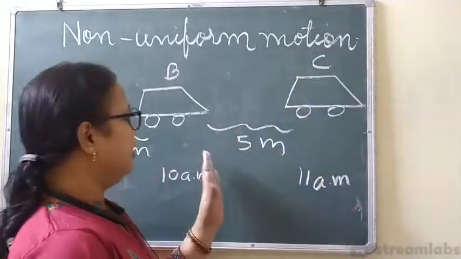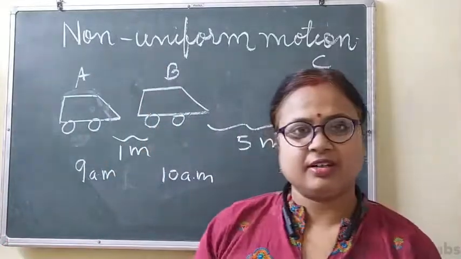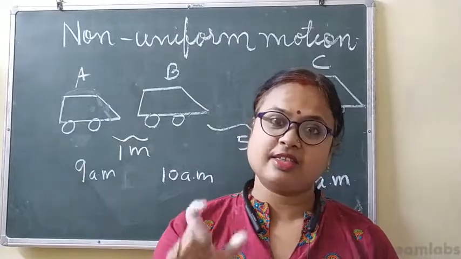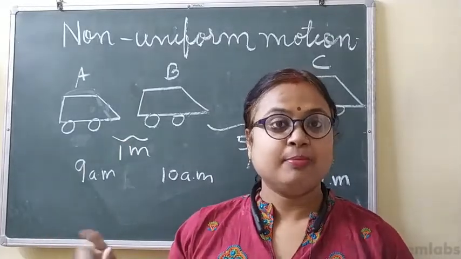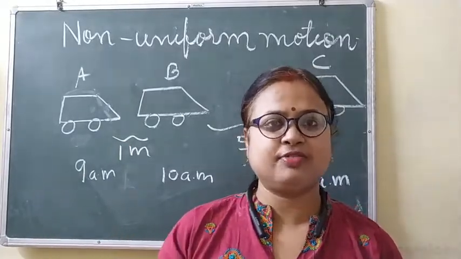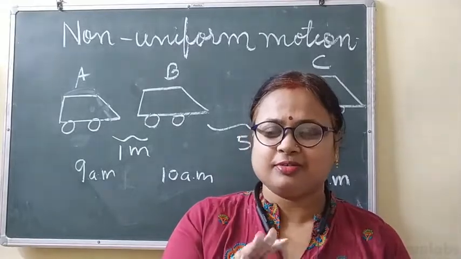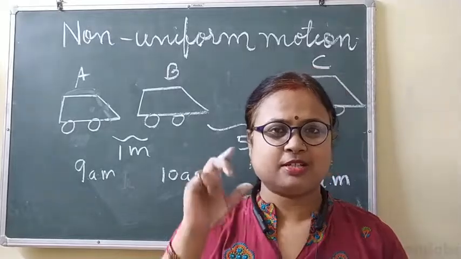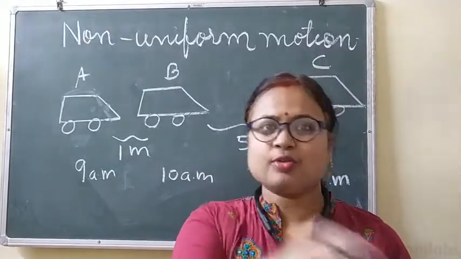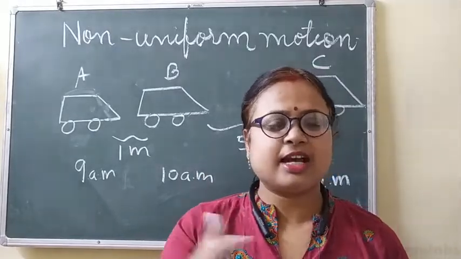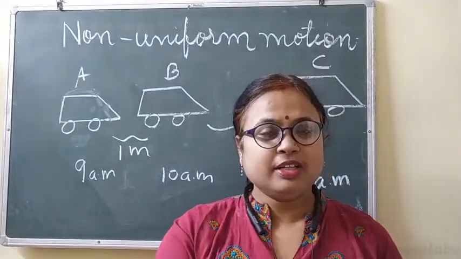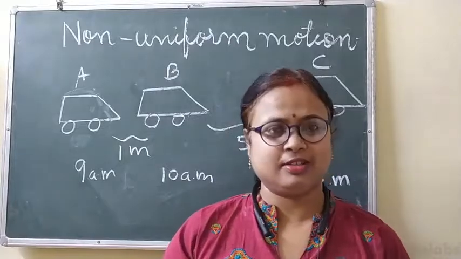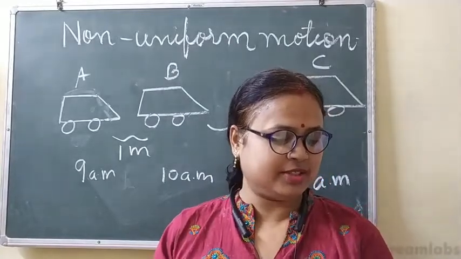Here, the vehicle is moving. The time covered by the vehicle is the same, 1 hour, 1 hour, 1 hour. But the distance covered by the vehicle is different. This is not directly related to this topic, but I just want to use your common sense: when can this happen, when you increase the speed of the vehicle or when you decrease it?